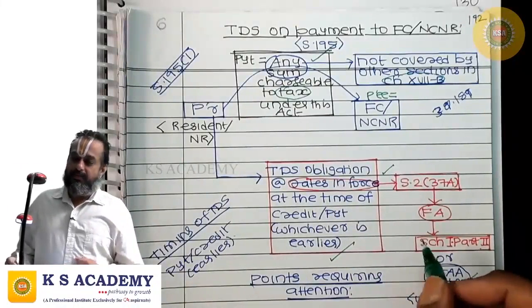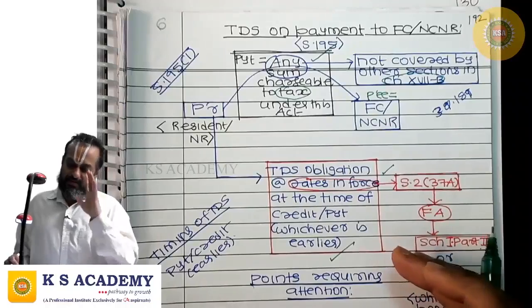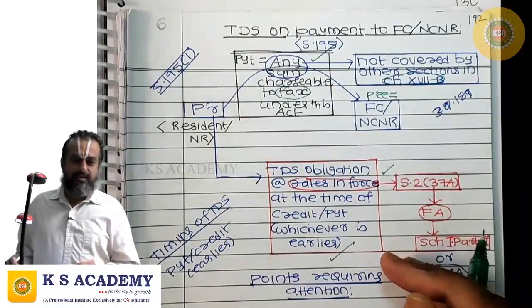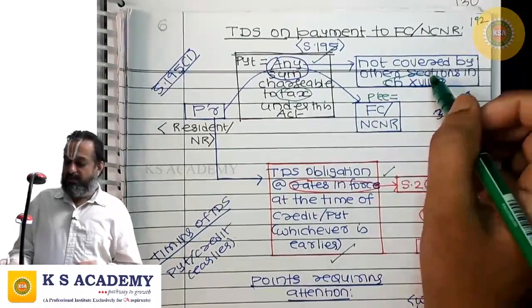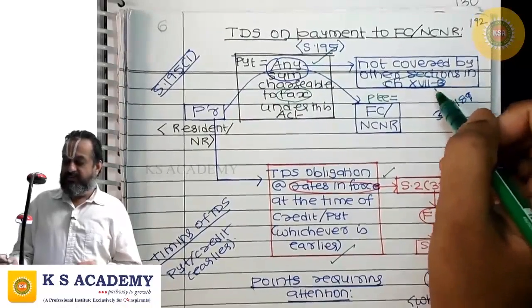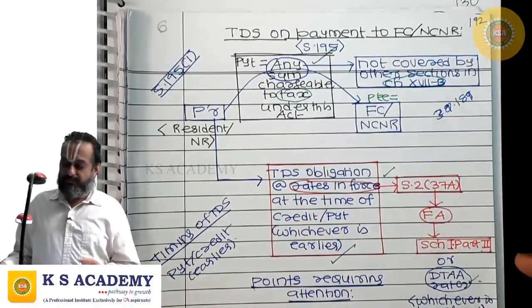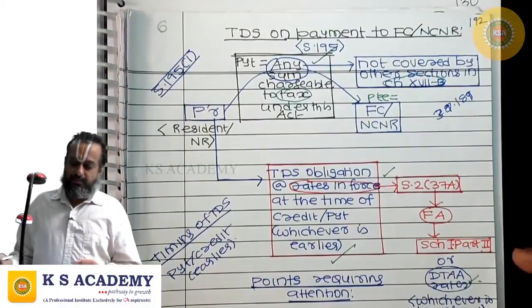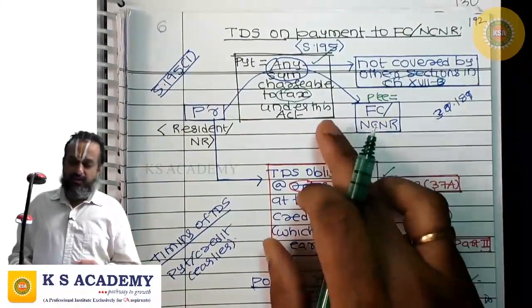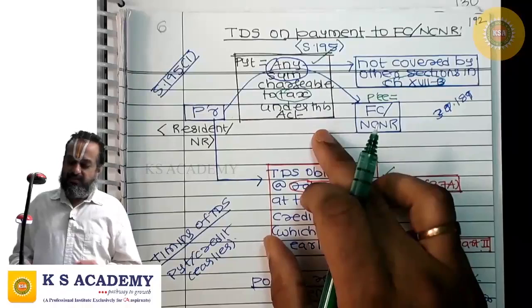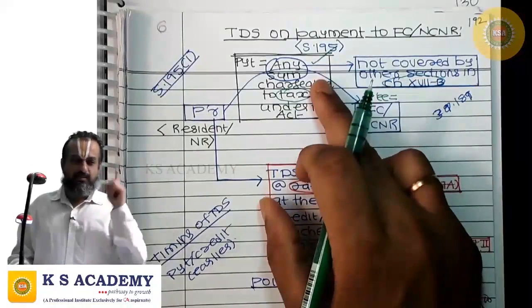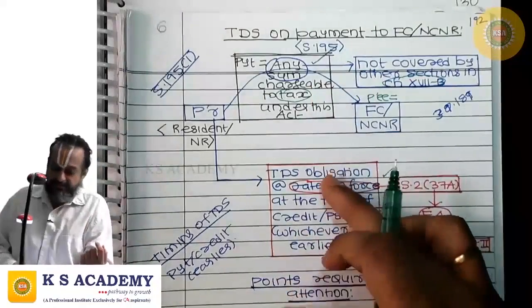So what is the payment? Payment may be any sum chargeable to tax under this act, but not being one covered by Chapter 17B. I'll give you an example. To a non-resident, if you are paying salary, the TDS will be made under 192, not under 195, because it is specifically covered there.